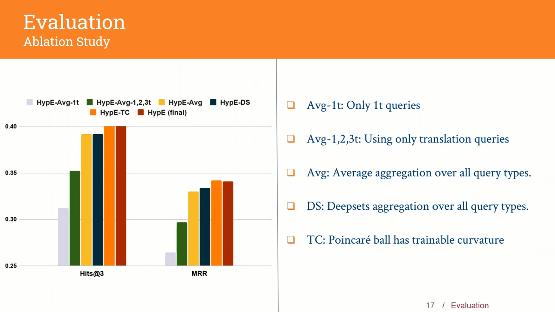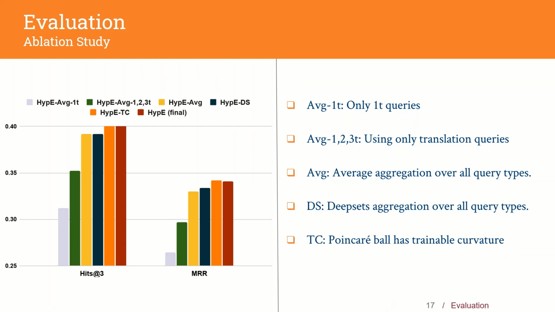To check the improvement from simultaneously learning from different query types, we compare our model against variations trained only on translation queries. We observe that training without complex queries reduces the performance both in terms of Hits@3 and MRR. Additionally, we also check different methods for aggregation and intersection. The proposed model uses attention, but we test out deep sets aggregation and also vanilla averaging.